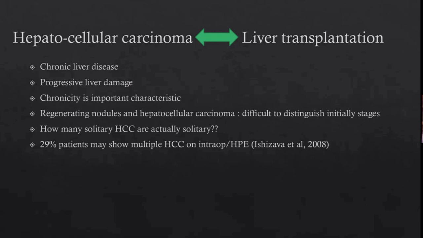So this makes us think, do we need to know this? Because the outcomes for a multifocal HCC and a solitary HCC differ greatly. So if we have a clear idea of what type of HCC they are, we can be more solid on our prognostication and the further treatment plan for these patients. So we already know the treatment plans: if you want to give a curative option to your patients, there is nothing else apart from resection, liver transplantation, or percutaneous ablation.